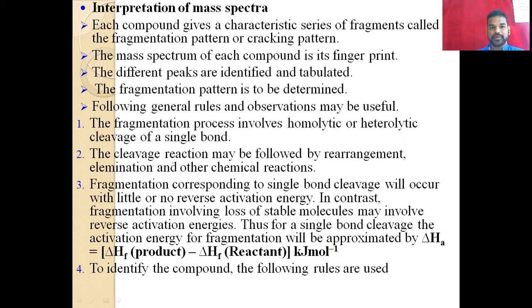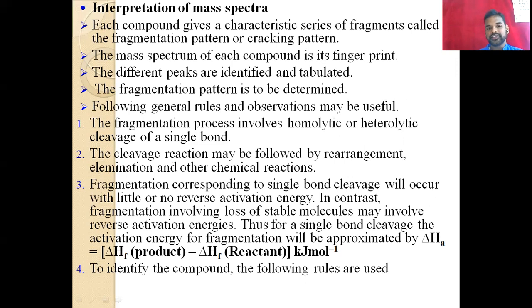As I explained, the mass spectrum of each compound is its fingerprint, and then the different peaks are identified and tabulated. That means the peaks are identified on the basis of their size and their mass number.